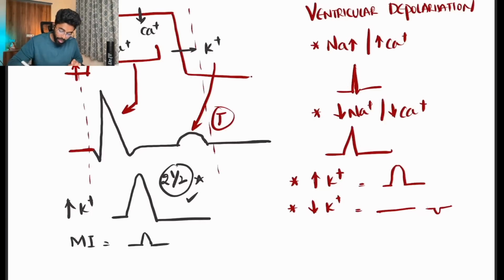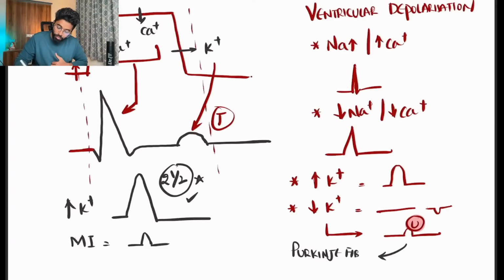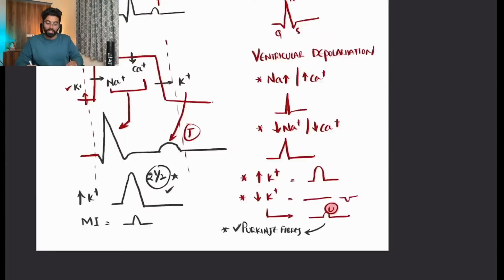Even whenever there's hypokalemia, we'll have flat T waves, inverted T waves, and we also have a U wave coming. And what is this U wave, which we have to discuss next? U wave is very simple: the T wave is ventricular repolarization, and the U wave is also a repolarization wave, but from the Purkinje fibers. So that's the concept.